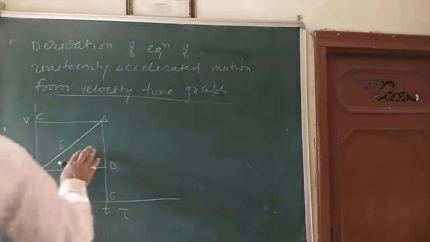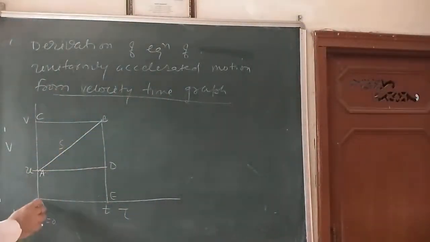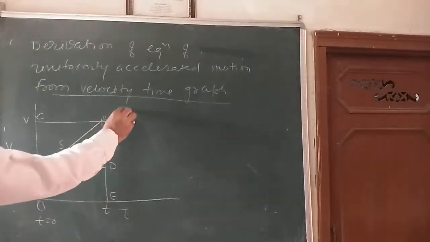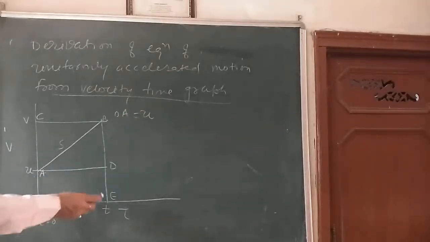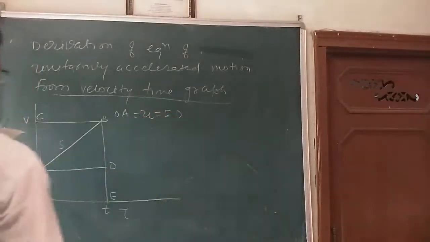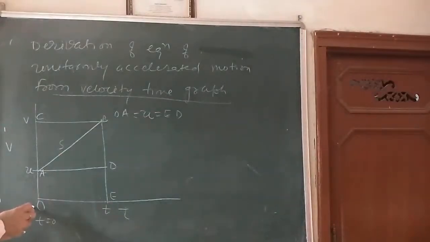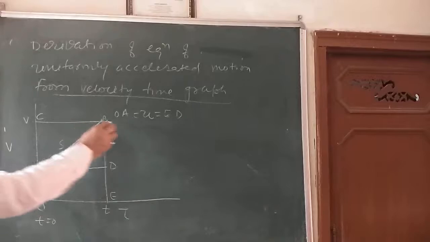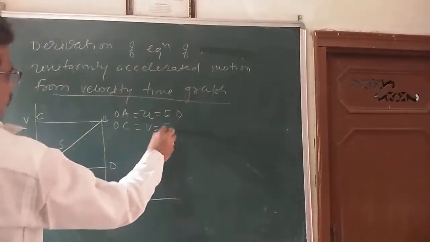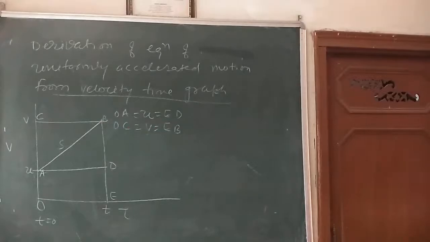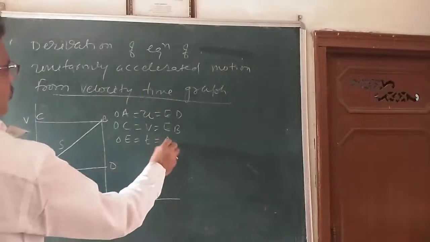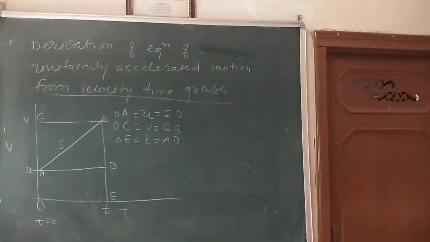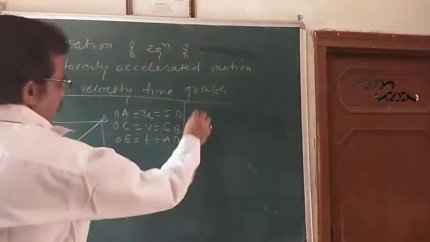Here I can say the value from O to A is u. So OA is equal to u, which is also equal to ED. Similarly OC, that is v, is equal to EB, the final velocity. The time OE is equal to t, which is equal to AD. So these are the assumptions we may take here. I am going to derive the first equation of motion.